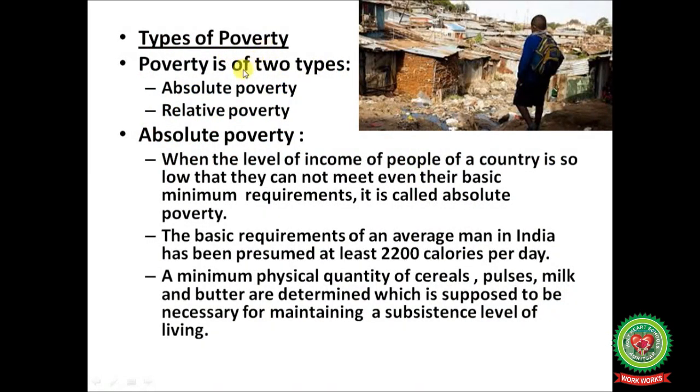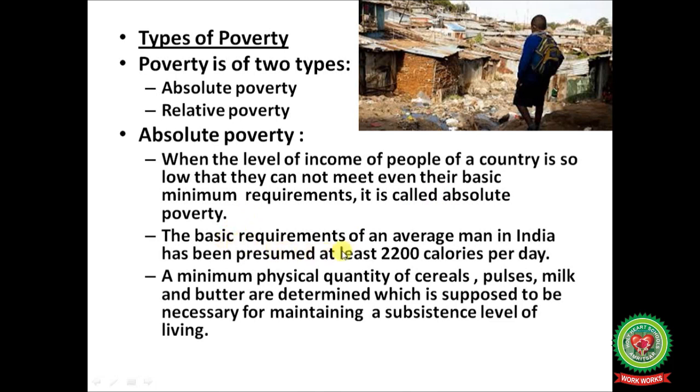Types of poverty. Poverty is of two types: absolute poverty, relative poverty. Absolute poverty, when the level of income of people of a country is so low that they cannot meet even their basic minimum requirements. It is called absolute poverty.